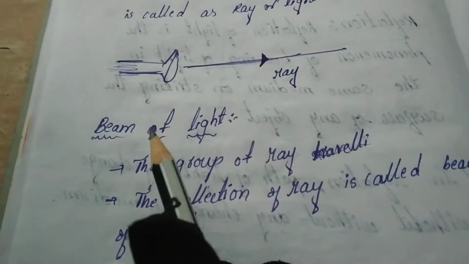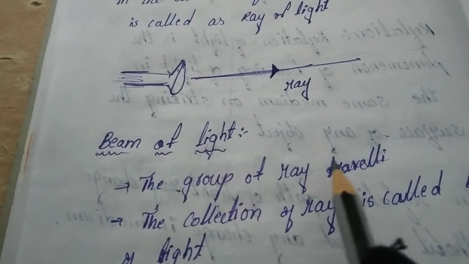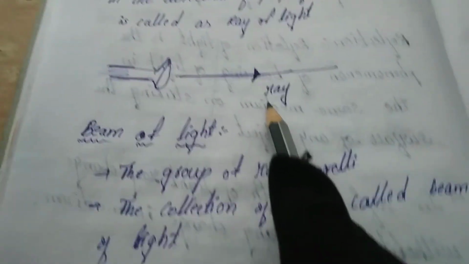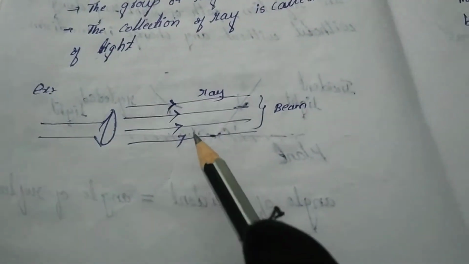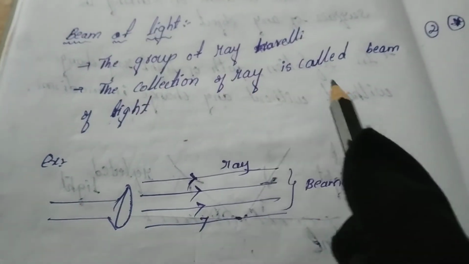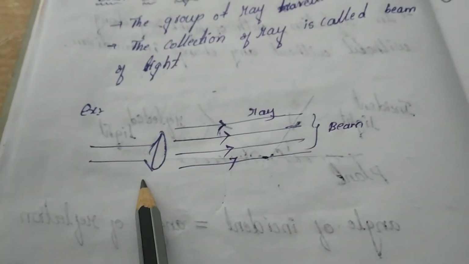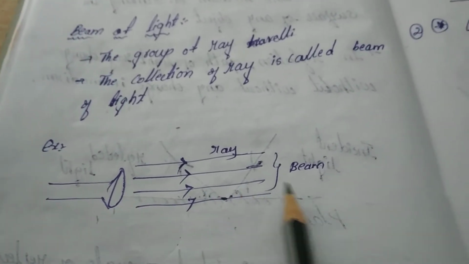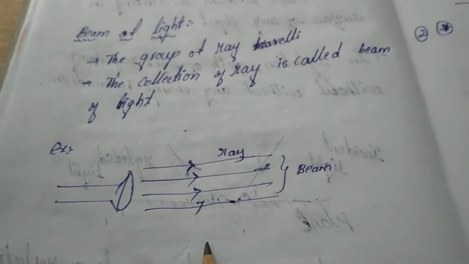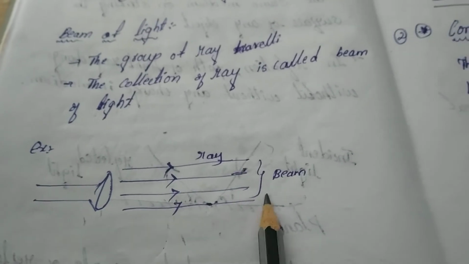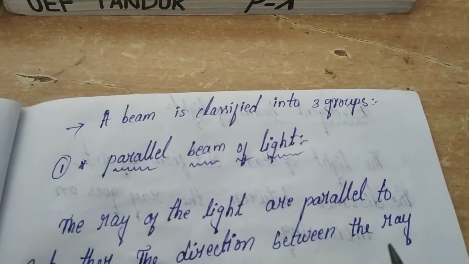What is a beam of light? A group of rays, a collection of rays, is called a beam of light. The single line is called a ray, and the group of rays is called a beam. With the help of the diagram we can understand this. Here is the torch, and here the rays pass from the torch. Not only 4, we have so many rays. The group of rays is called a beam.